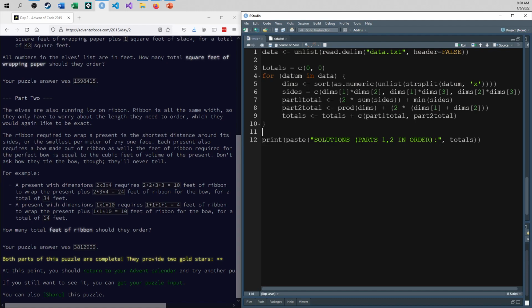And again, with this in here, I just set it up so totals, instead of setting up 2 separate variables, I use this thing as a vector, and I create a vector to add into the vector, because R is all about doing things from a vector standpoint instead of from an element standpoint, or just a 1-by-1 kind of thing. And so I paste the information together, and you can see I did get the answer.